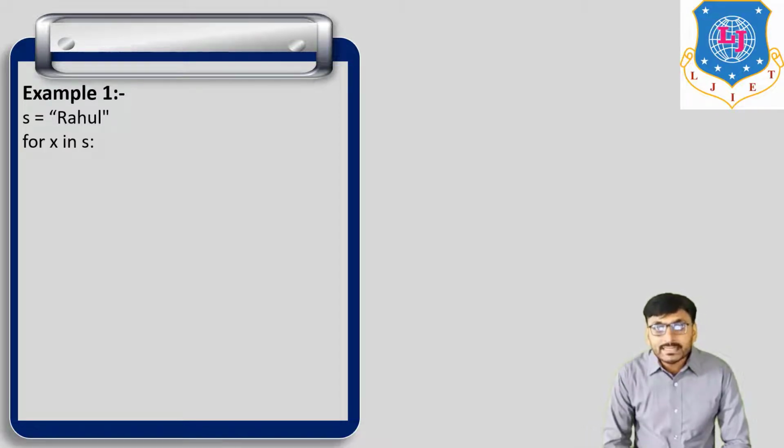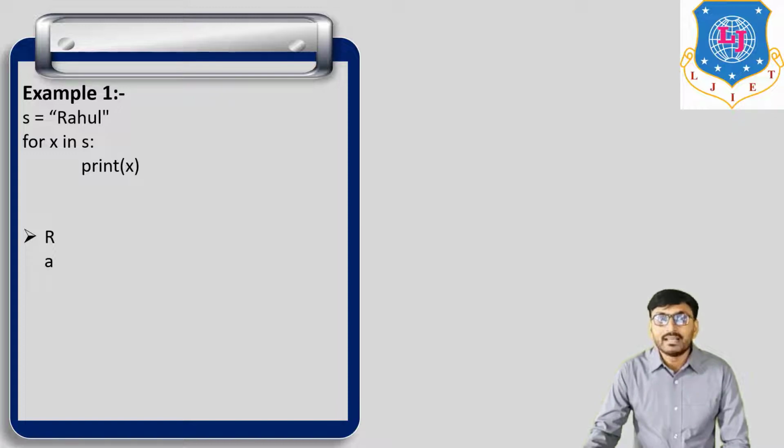Now for x in S means for every element present in S one by one, print x. So print the first element, the second element, the third element. The output of this simple program is first R, because R is the first element in S, then small a, then small h, then u, and then l.